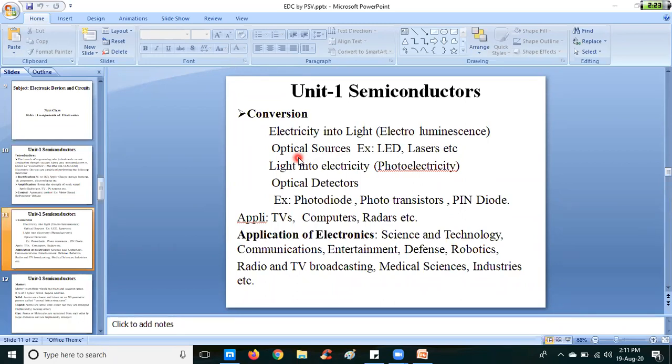Optical fiber communication is one subject that will come in your final year. In that subject, these optical sources act as transmitters, and optical detectors act as receivers. Examples of optical sources are LEDs and lasers.